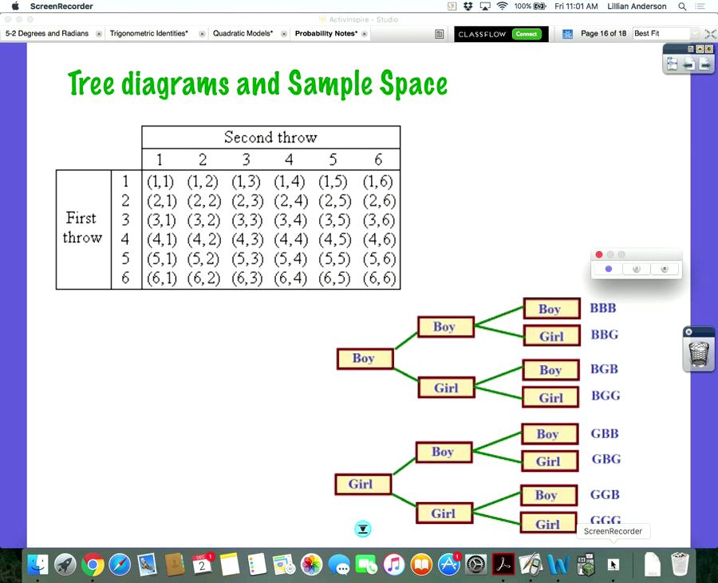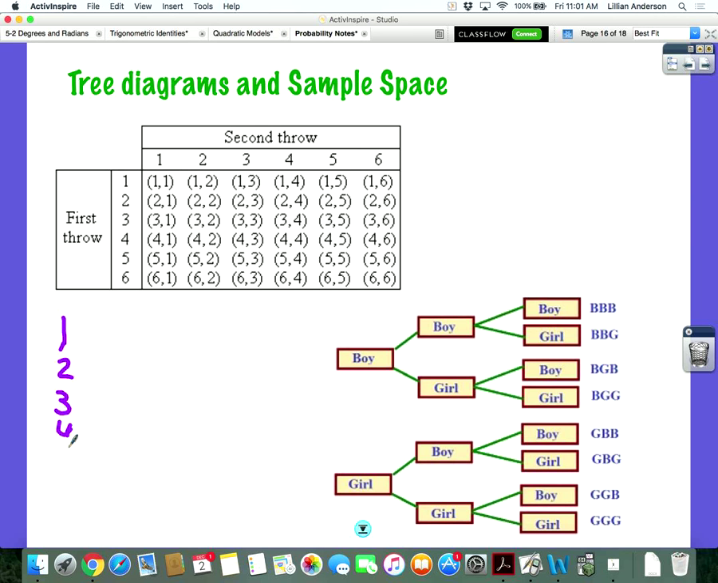Sometimes it's with the numbers, sometimes it could be represented like with dots. It's just a different way to represent a large set of information. Tree diagrams. These are always nice.